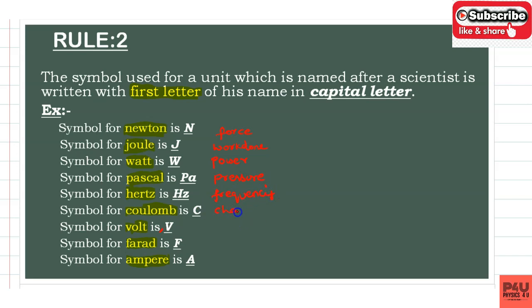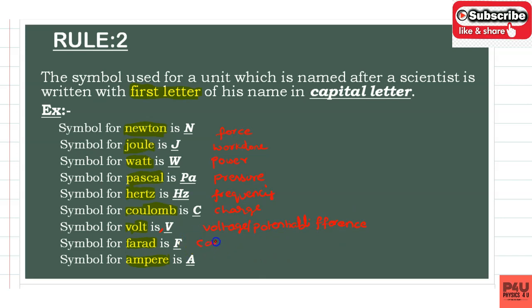Coulomb is the unit of charge. Volt is the unit of voltage, or you can say potential difference, or electric potential.